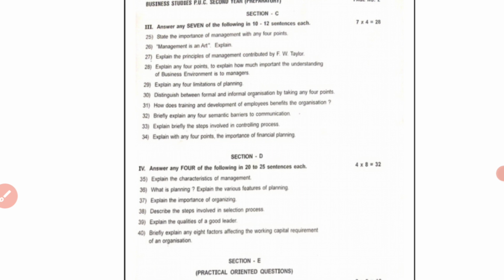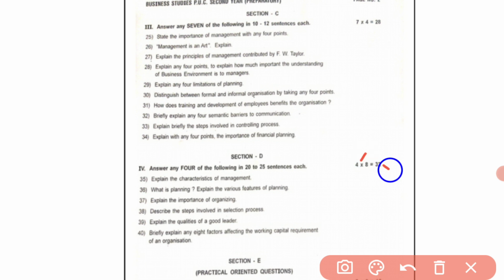And next, section D. In section D, they have given 6 questions. From these 6 questions, you have to answer any 4 questions. Each question carries 8 marks. Total marks will be 32. This is a very important section because the maximum marks are scored from section D and section C.